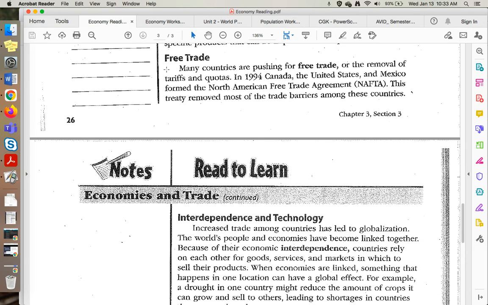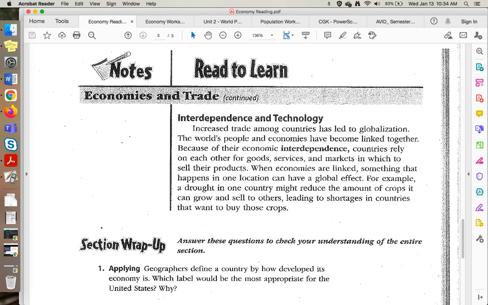Free trade. Many countries are pushing for free trade, or the removal of tariffs and quotas. In 1994, Canada, the United States, and Mexico formed the North American Free Trade Agreement, or NAFTA. This treaty removed most of the trade barriers among these countries.